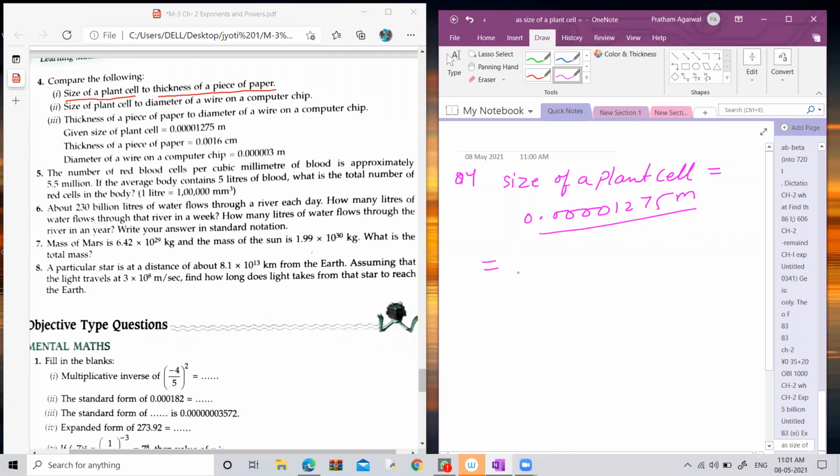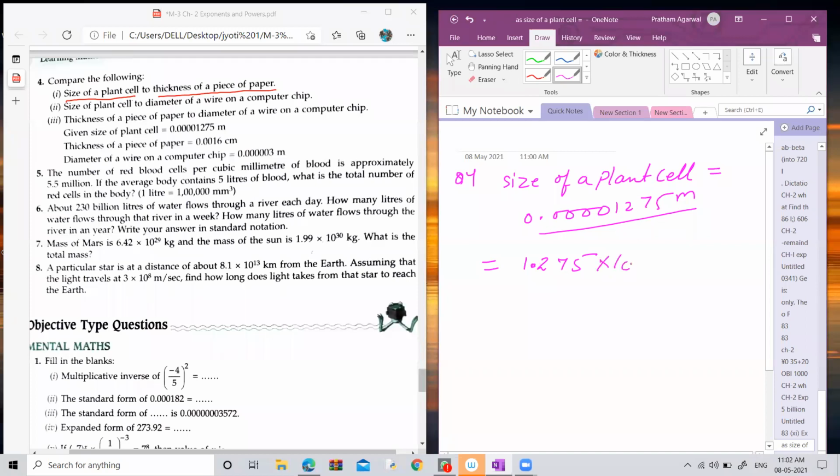First of all, you have to write down the main number. What is the main number? Please write in the chat box. Main number means those numbers which are greater than 0. By ignoring 0, you have to write numbers which are greater than 0. Yes, very good, Harshita. The main number is 1275. According to the rule, where do we have to put the decimal? The value of the coefficient lies between 1 to 9. Yes, very good, Harshita. So we have to put the decimal just after the 1, after 1 digit from the left hand side. So you have to put the decimal over here, 1.275.